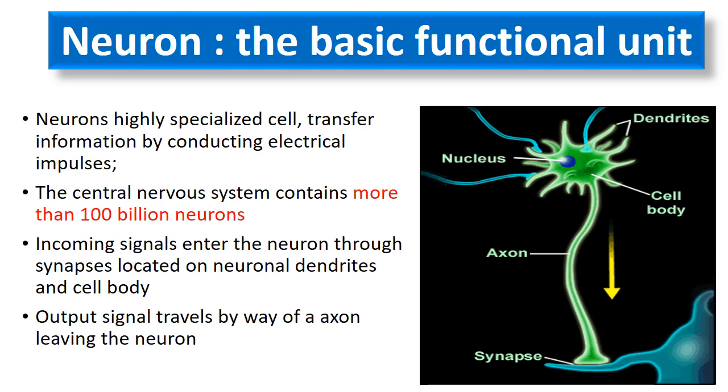Our nervous system consists of more than 100 billion neurons. Now, this is the structure of a typical neuron. You can see here, this is the soma or the cell body. These are the dendrites and this is the axon. The incoming signals enter the neuron via dendrites or via the cell body, and output signals travel by way of the axon and leave the neuron. Input comes via dendrites and soma, and output signals travel by way of the axon.